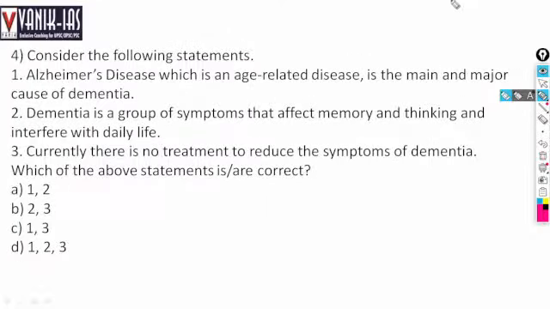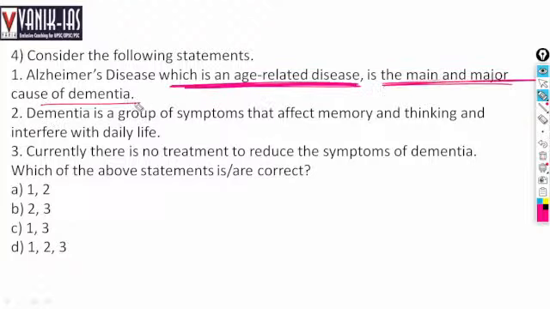Next question is related to Alzheimer's disease. What is Alzheimer's disease? It is an age-related disease. It is the main cause of dementia. Yes, it is an age-related disease. Right, and it is a main and major cause of dementia. So the first statement is right.